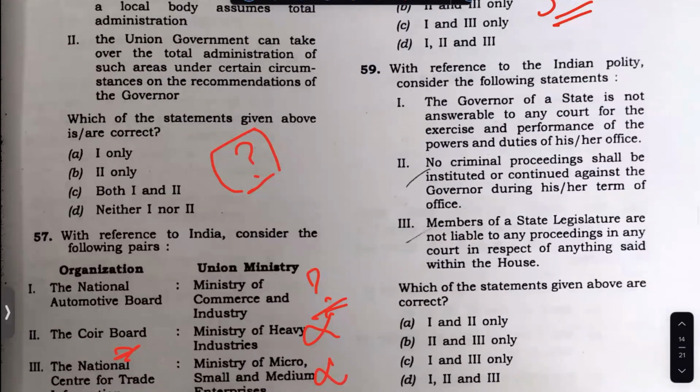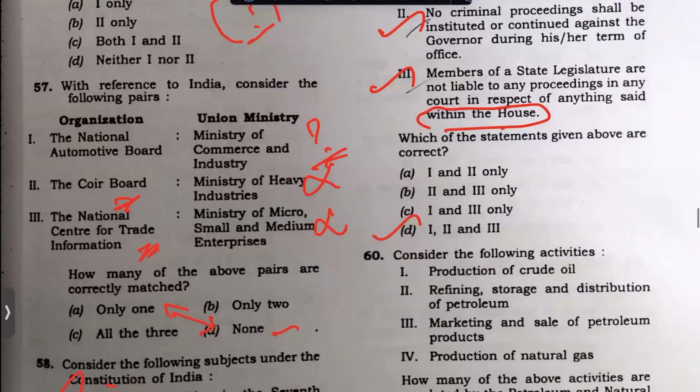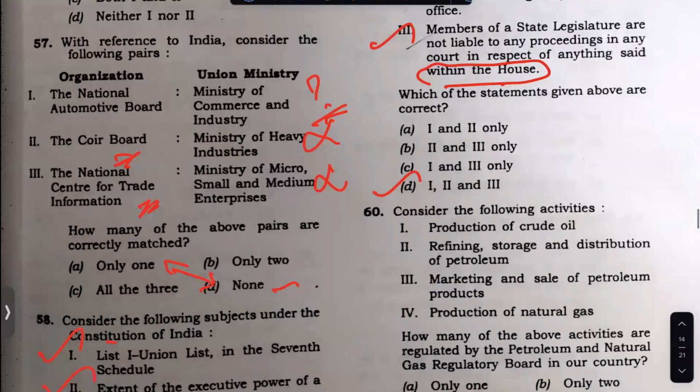This can be done. Then, consider: the governor of a state is not answerable to any court. Yes, true. No criminal proceedings. Yes. Members of the state not liable. Yes, it's there within the house. So okay, within the house, all this is there. This question is on the Constitution. You should have taken it.